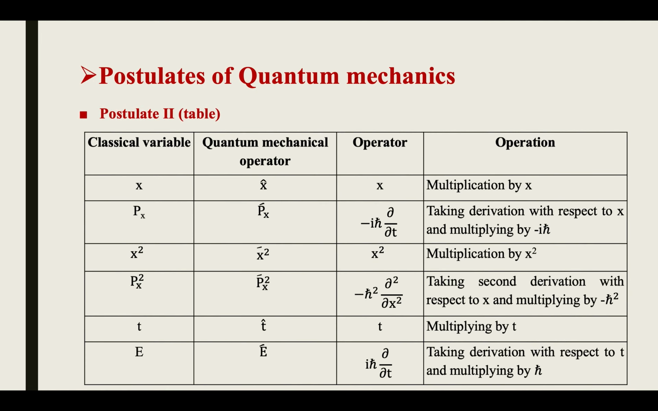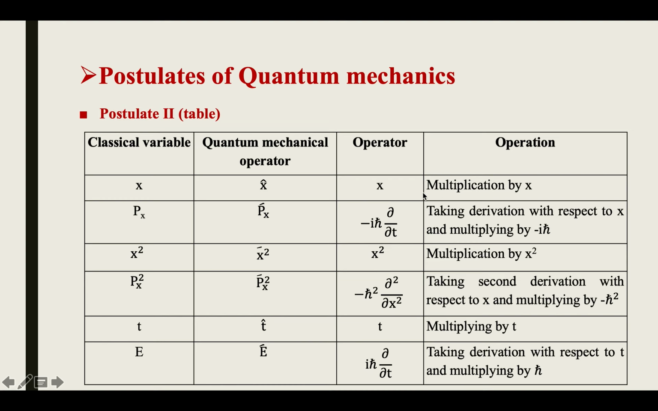Now we will see the postulate 2 table. In the first column I have given the classical variables. The second column gives the quantum mechanical operator which corresponds to the classical variable, the third column is about the operator, and the fourth column is related to what operation we have to do on the psi function. The first example of a classical variable is x, that is the position. In quantum mechanics we denote it by x cap, and the operator is x.